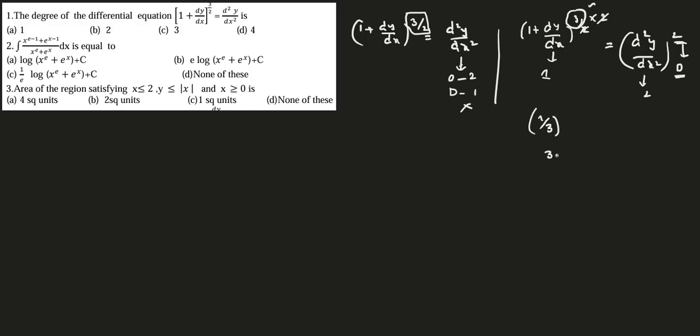If I have something like 3 by 4, then I have to multiply the powers by 4 on both sides. Clear? So based on the denominator you have to choose it. Ultimately, whatever the fraction is, you have to convert it into an integer and simplify it. From that you need to find the order and degree, right?